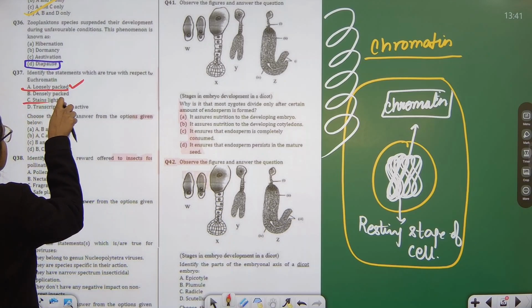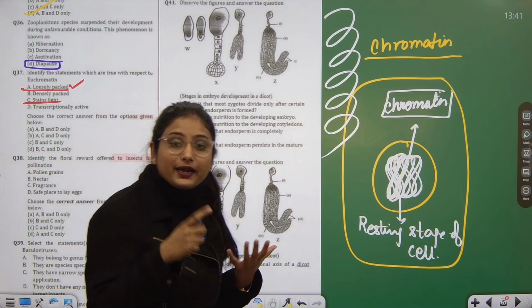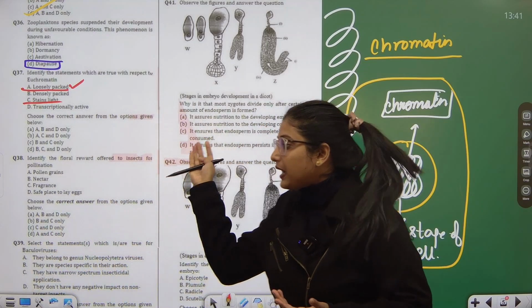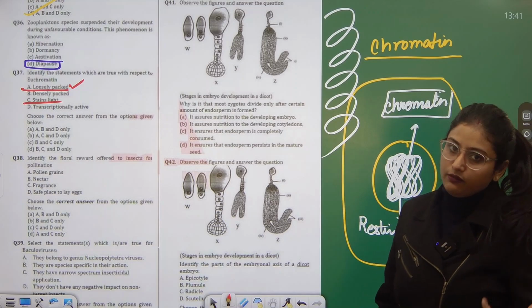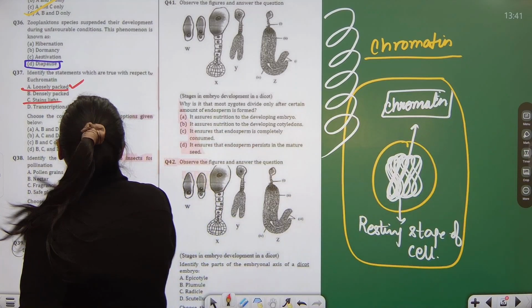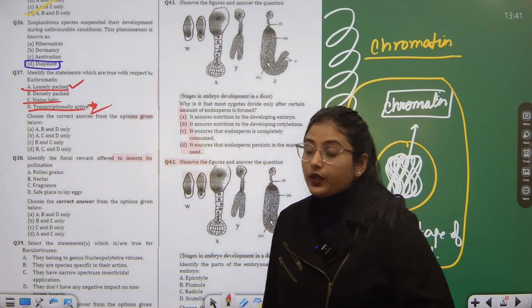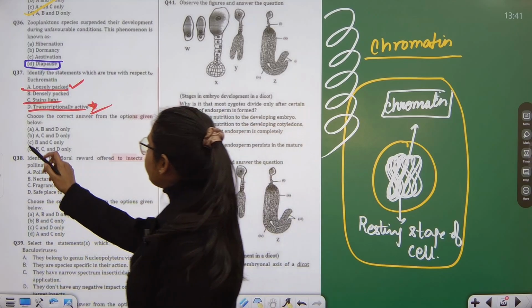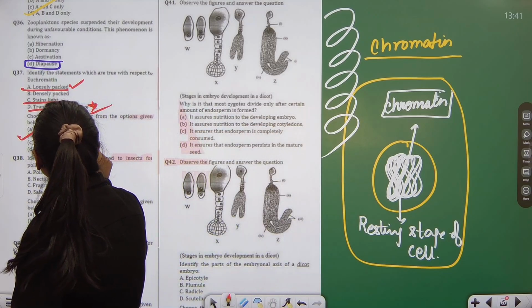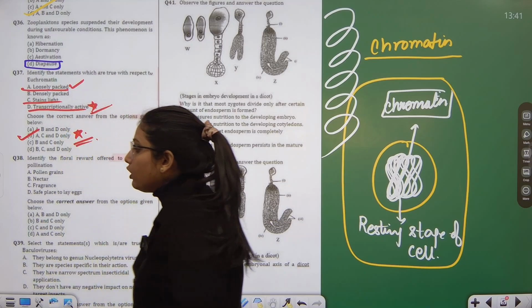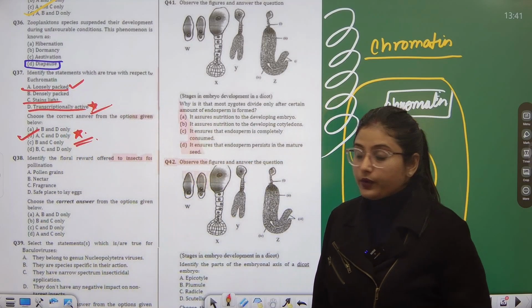It stains light. Obviously if it's loosely packed, it has some spaces in between, so the light can enter, it can stain very nicely. It's also transcriptionally active compared to the other one. So A, C and D are the correct options in terms of euchromatin.